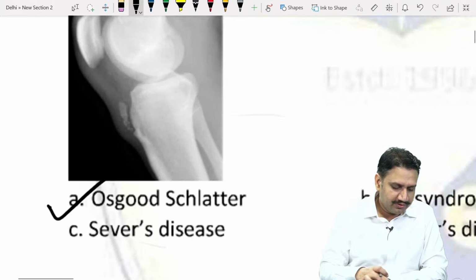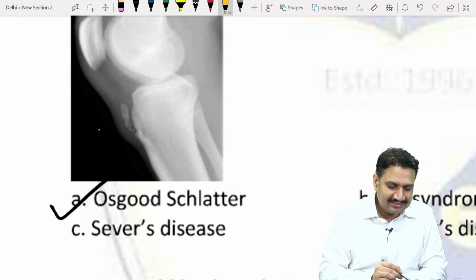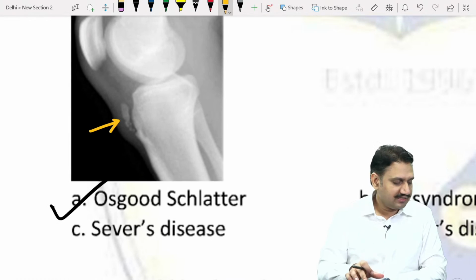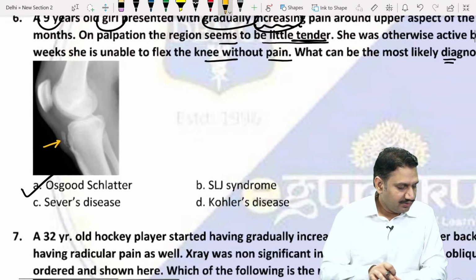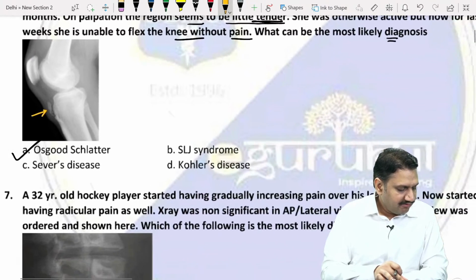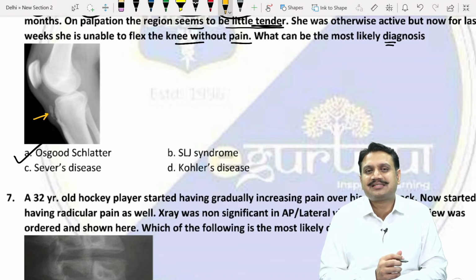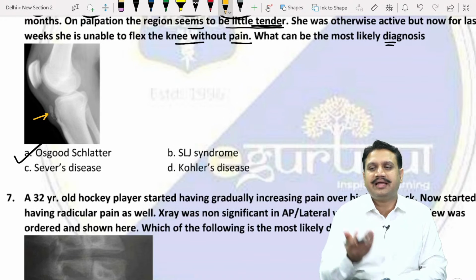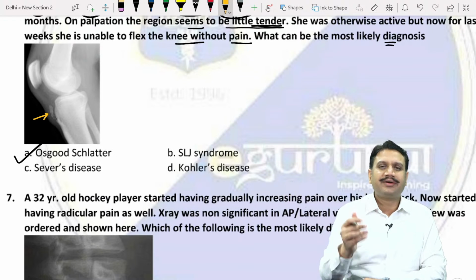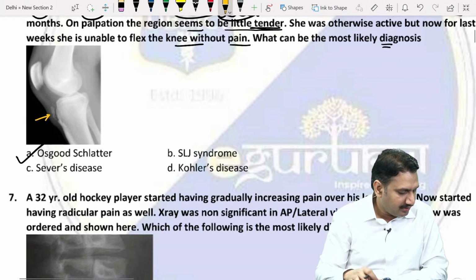Osgood Schlatter. So what do you see in the X-ray of Osgood Schlatter? You can all see the fragmentation here. Regarding valgus stress or varus stress, they don't have any specific name. Valgus stress or varus stress can be done for any collateral ligament. Elbow also, valgus stress, varus stress. So I haven't kept that, that's not an important named test.